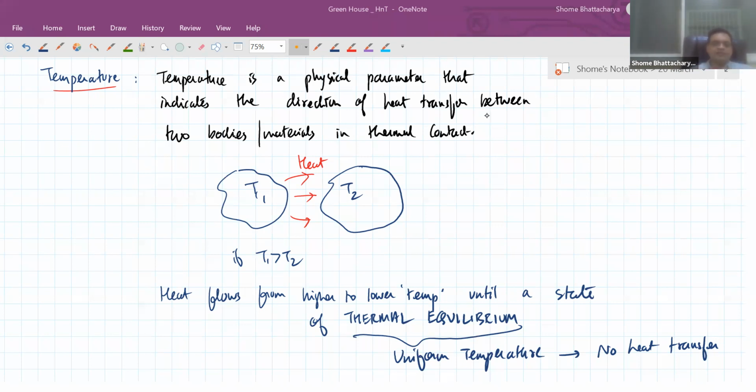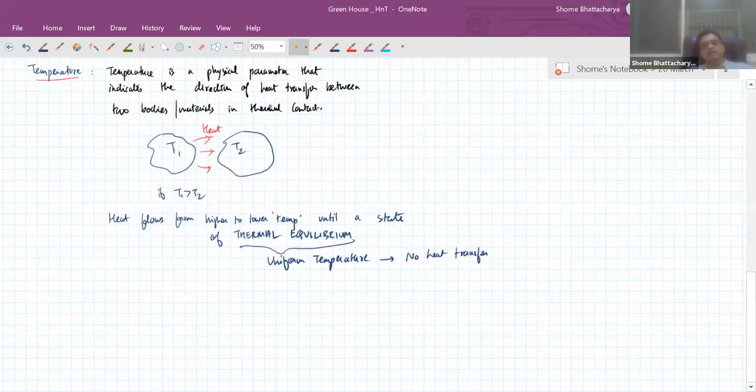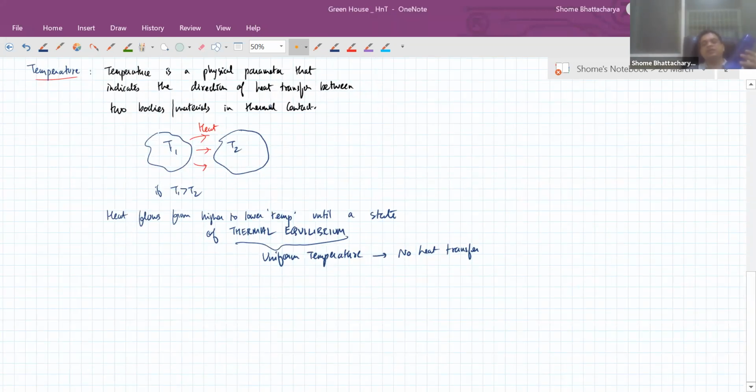Okay. So you can say this is an experimental way to understand temperature. How would I determine that a certain material is at higher temperature than another material or not? So I bring them in thermal contact. If heat is flowing from A to B, then that means A is at higher temperature than B. If heat is flowing from B to A, then that means A is at lower temperature. So like that, we can compare the temperature of different bodies.